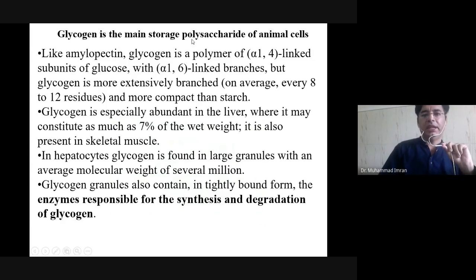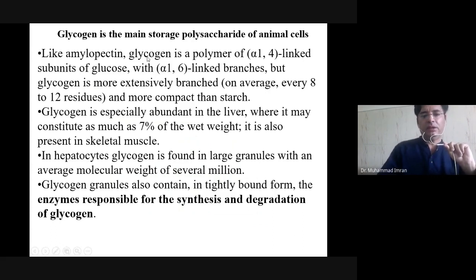Glycogen is the main storage polysaccharide of animal cells, and it is stored mainly in your liver and in your skeletal tissue. It is also known as animal starch because its structure is similar to the amylopectin unit of starch. But what is the main difference? It contains more branches as compared to starch. Its branches come after every 8 to 12 or 12 to 16 residues of a straight chain.